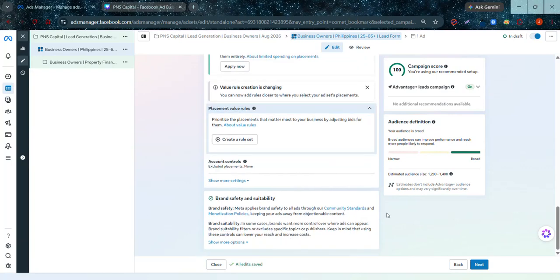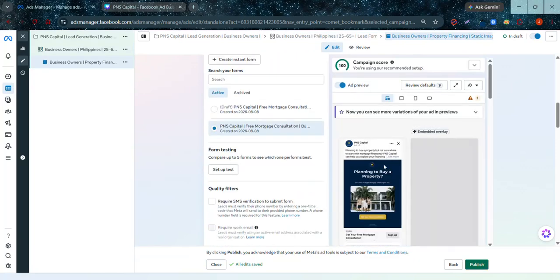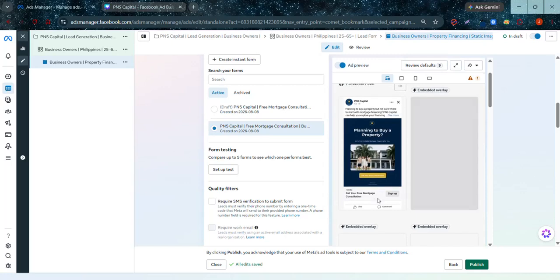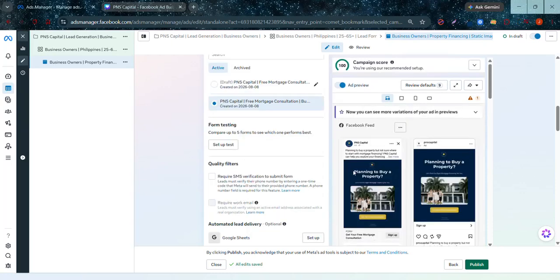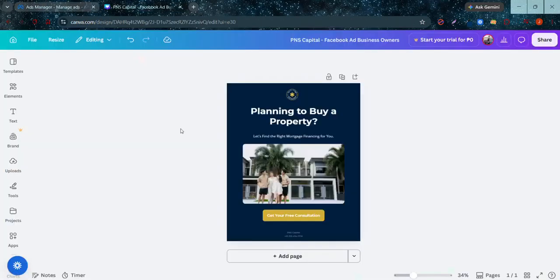Moving on to the actual Facebook ad. So here's how the Facebook ad looks like in the ad preview. For the ad creative, I created it in Canva. So here you can see the ad that I've created with the message. The main message is titled Planning to Buy a Property, followed by Let's Find the Right Mortgage Financing for You. And the call to action button is named Get Your Free Consultation.